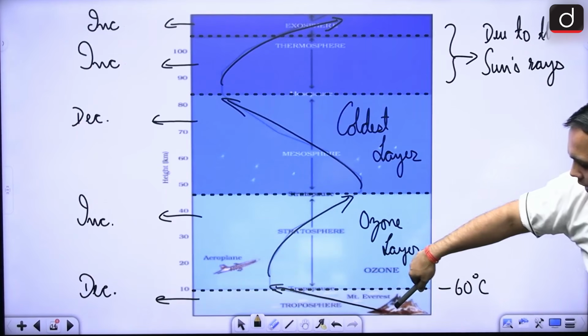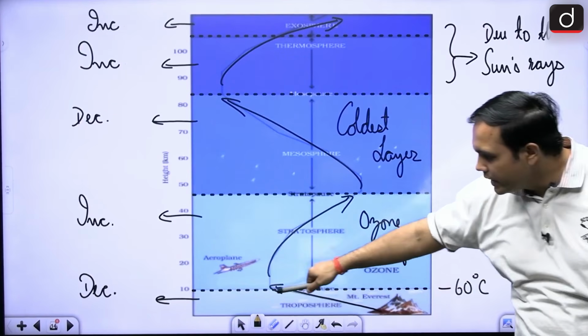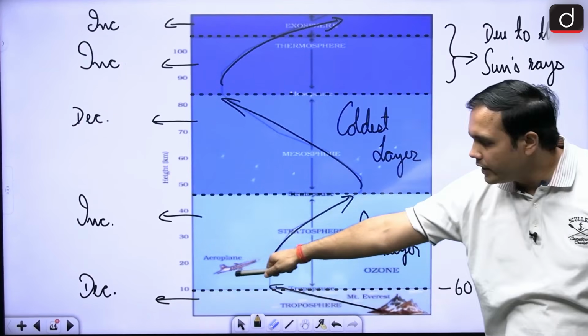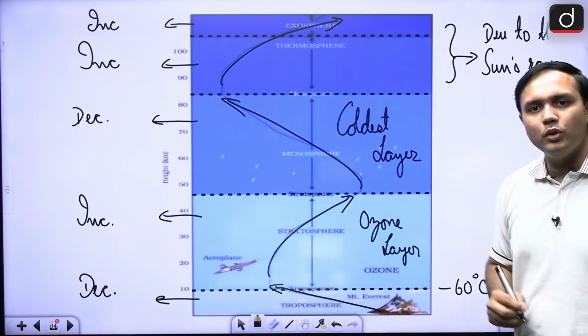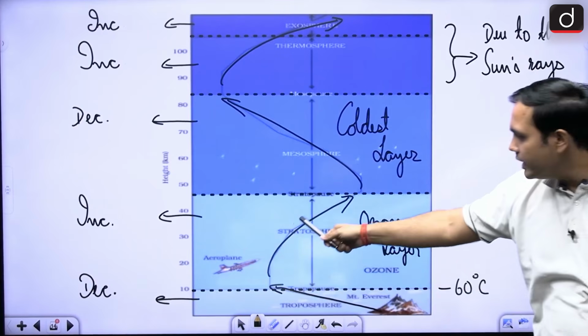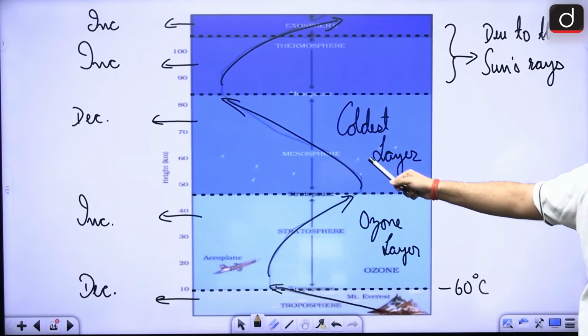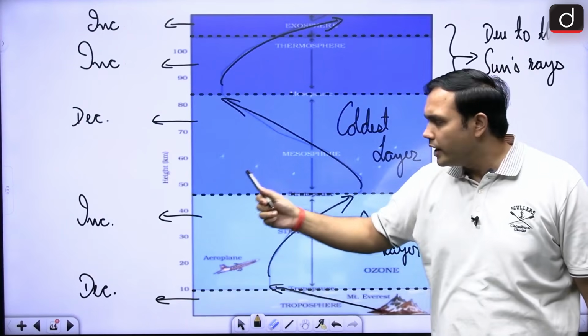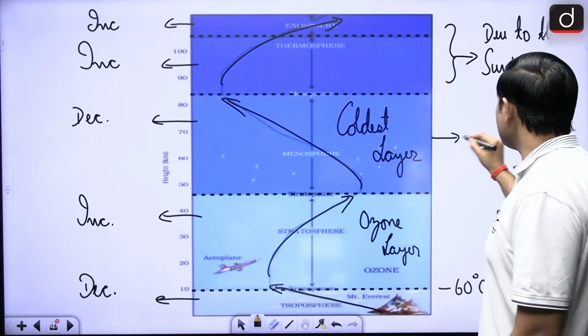So we know that as we move up the troposphere, the temperature is decreasing, right? So in the troposphere, temperature is decreasing. Then in the stratosphere, because of the presence of the ozone layer, the temperature is increasing with altitude, right? Then in the mesosphere, again it is decreasing, generally, and this is the mesosphere.